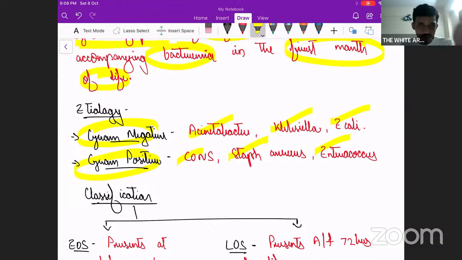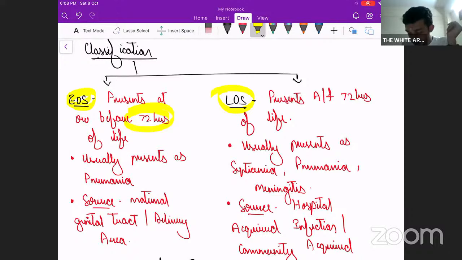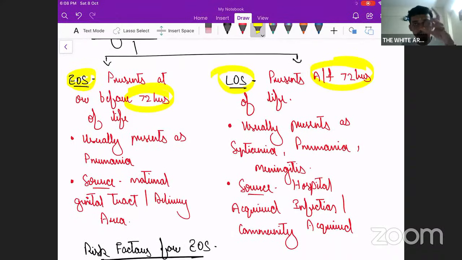Now, coming to the classification of neonatal sepsis, how do we classify this? This classification is mainly based on the source of infection, like what is the source of infection that is responsible for neonatal sepsis. So we divide it into early onset sepsis and late onset sepsis. Early onset sepsis are the ones who present before 72 hours of life, and late onset sepsis are the ones who present after 72 hours of life. Now, why is this difference? Because the source of infection becomes different.